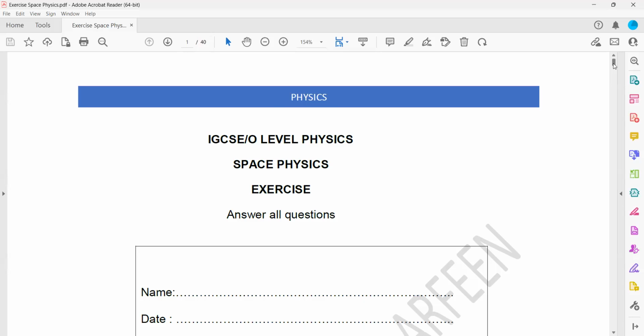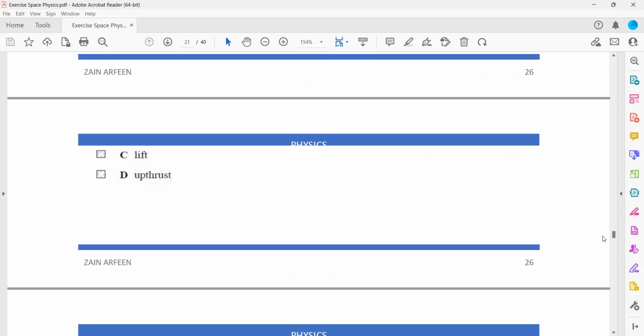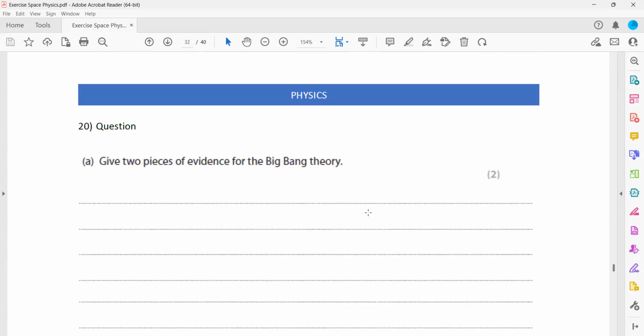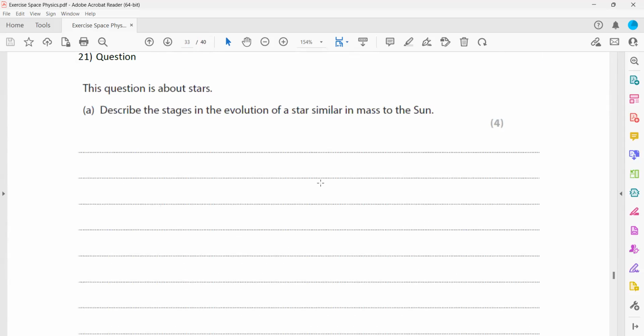The whole exercise related to the space physics question, as we did the first 20. So we'll do question 21 today, 21 and 22. This question is about the stars. Describe the stages in the evolution of a star similar to the mass of the Sun.